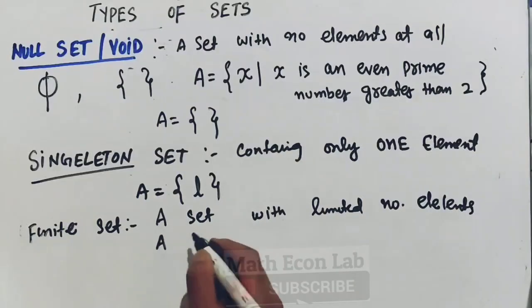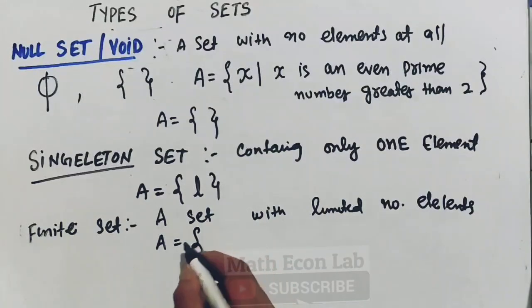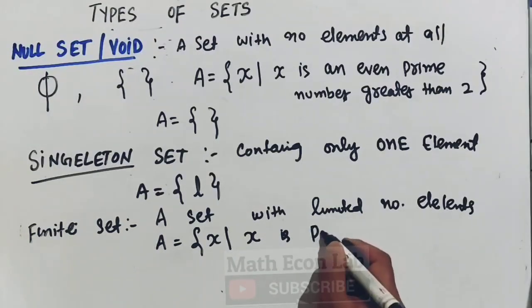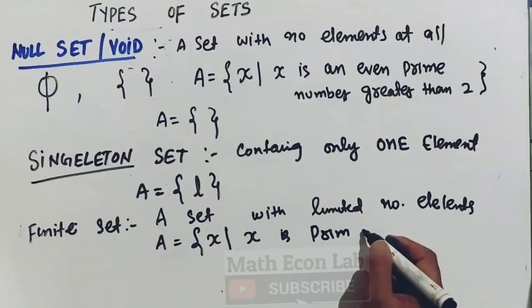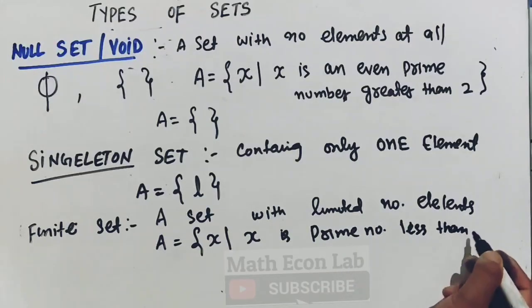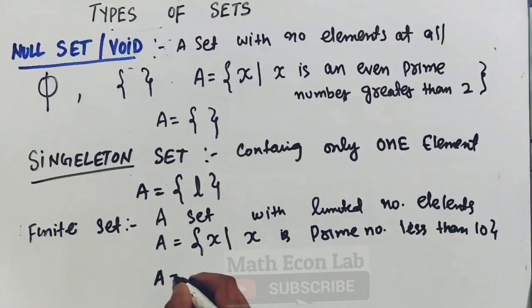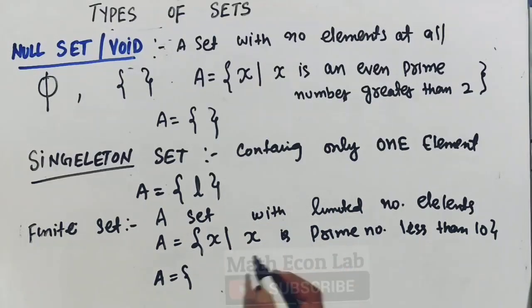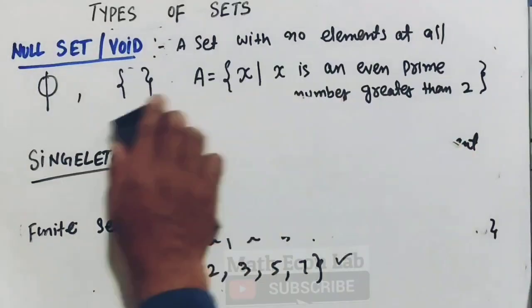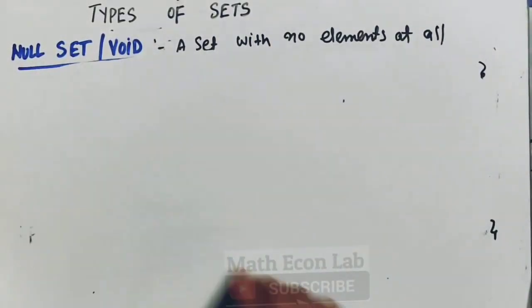If I take an example, A is a set such that A contains all x such that x is a prime number less than 10. Let us see what will be the elements in it. The first prime number is 2, then we have 3, then 5, then 7. Since we can count the number of elements here, this is a finite set.